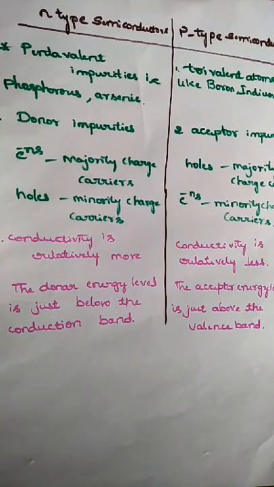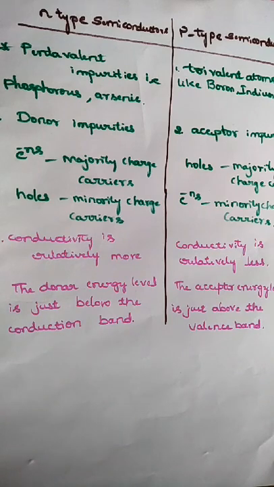The second difference: the impurity atoms are called donor impurities in N type. Here the impurity atoms are called acceptor impurities. The third one: in N type semiconductor, electrons are majority charge carriers and holes are minority charge carriers. In P type, holes are majority charge carriers and electrons are minority charge carriers. The fourth difference is based on conductivity.